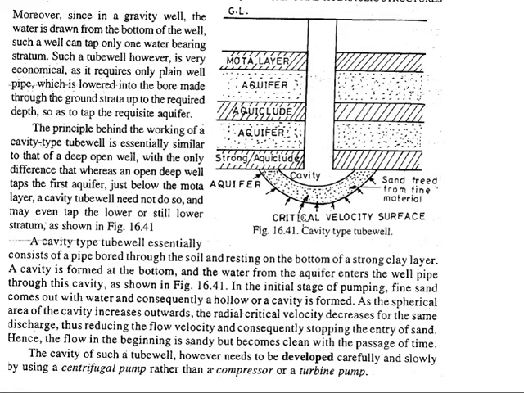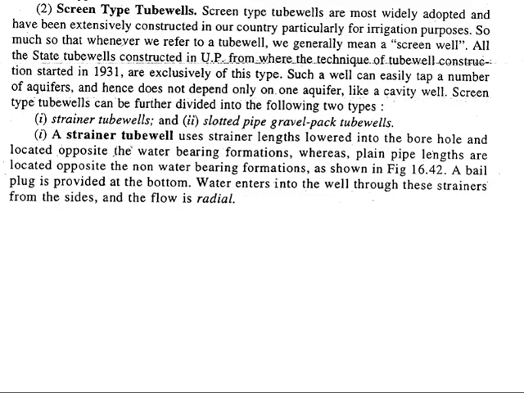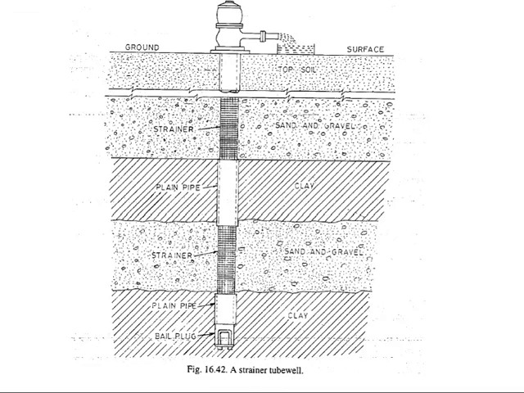So this is basically known as a cavity type tube well, which is far different from the strainer or slotted pipe type of tube well, which is better in comparison with the cavity type, because in this case we use a screen well, that may be either of strainer or slotted type. We will see both of them one by one. At first we will see the strainer type of tube well, and how that is different from the slotted type of tube well.